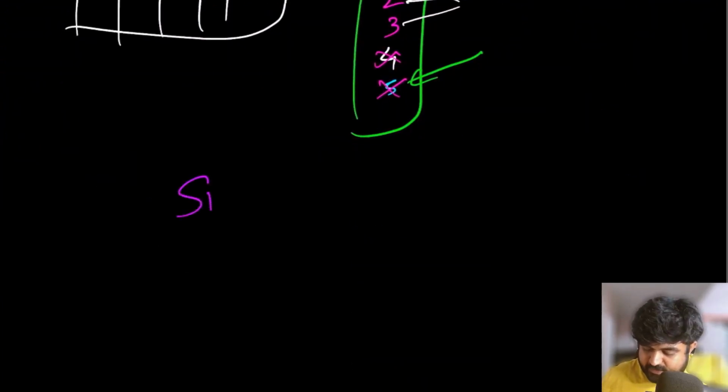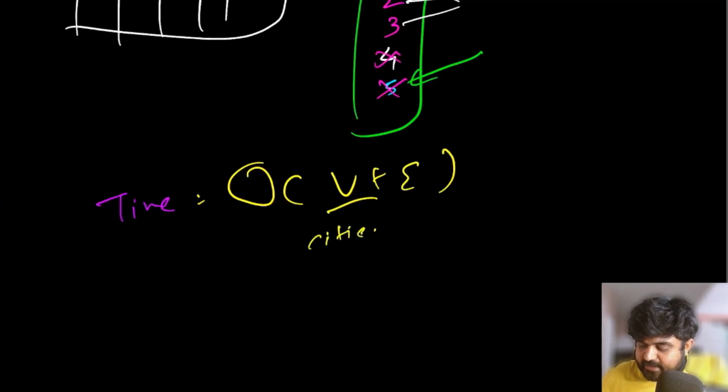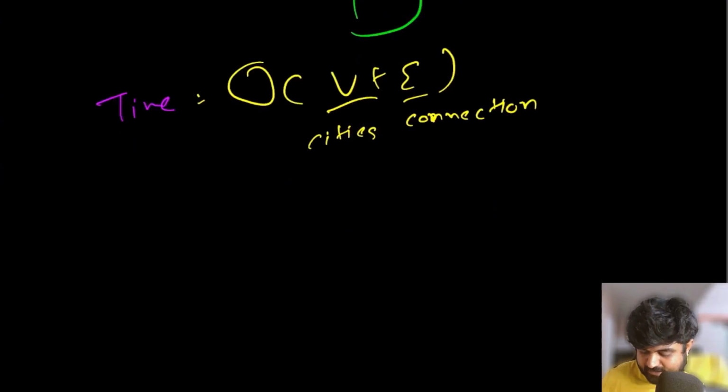If we look at the time and space complexity for this solution, the time complexity is going to be big O of V plus E, where V is the number of vertices or number of cities in this case, and E is the number of edges or the connections between the cities that we are given. Pretty simple, and this is pretty standard.